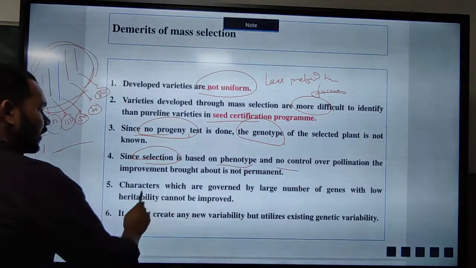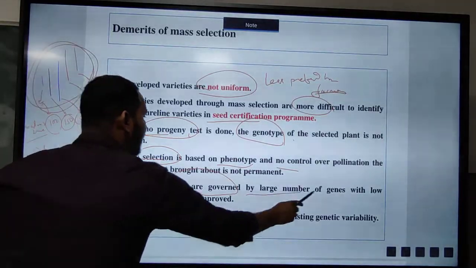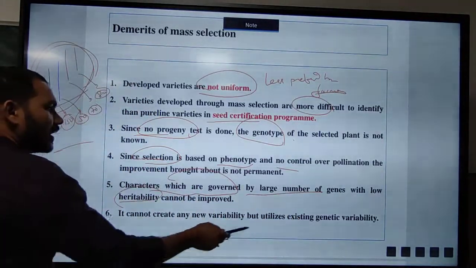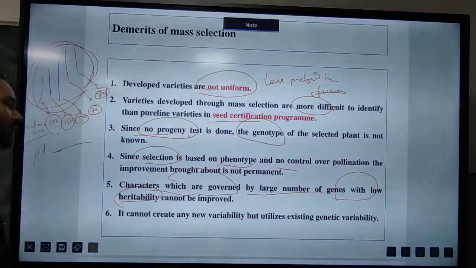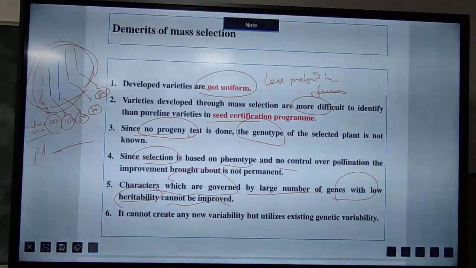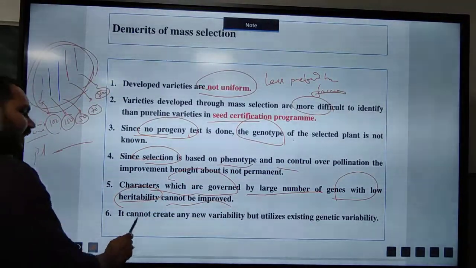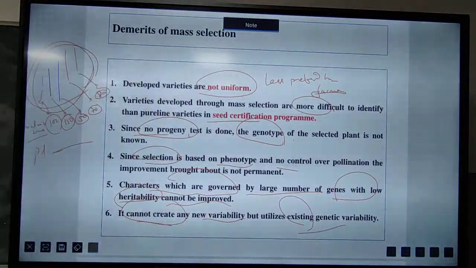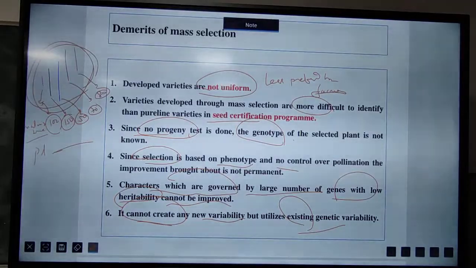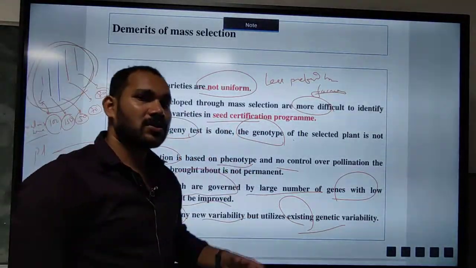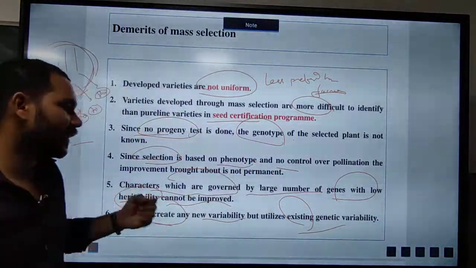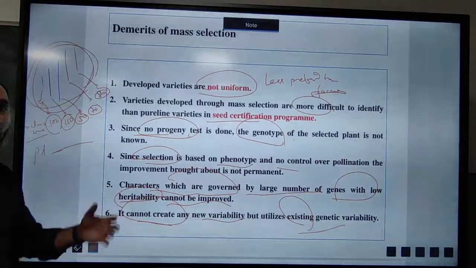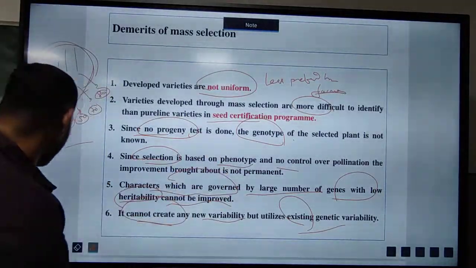Again, for characteristics which are governed by a large number of genes with low heritability, I have told you, if there is low heritability, then the variety cannot be improved. Again, it cannot create any new varieties, but utilizes the existing genetic variability present in the basic population. Using this variability we will release a new variety, but we cannot create new variation.